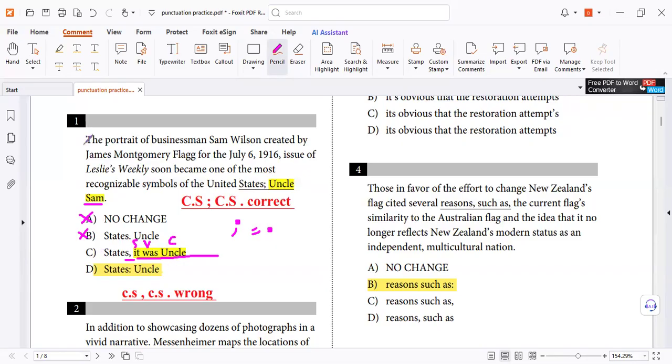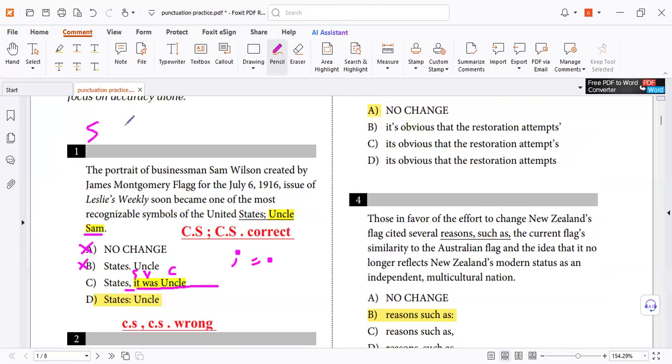And how about before? Before, a complete sentence. How did you know? Because you said it was a complete sentence. Complete sentence means it has a subject, it has a verb, it has a complete thought.